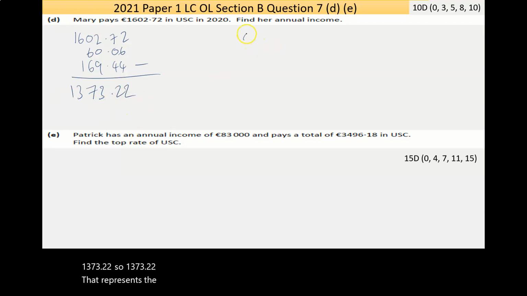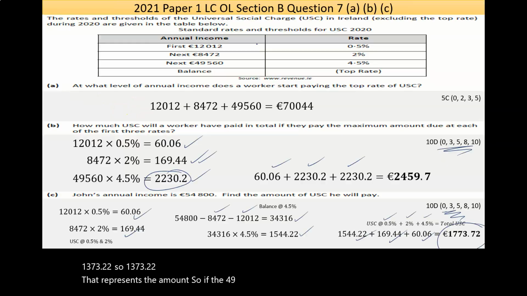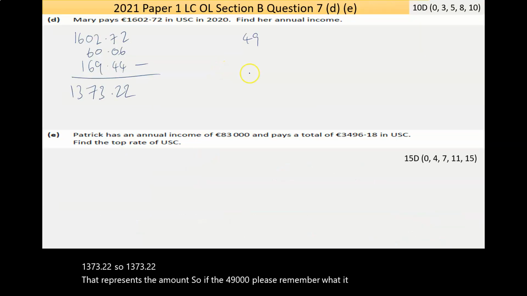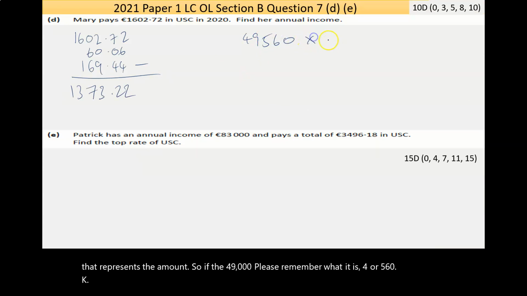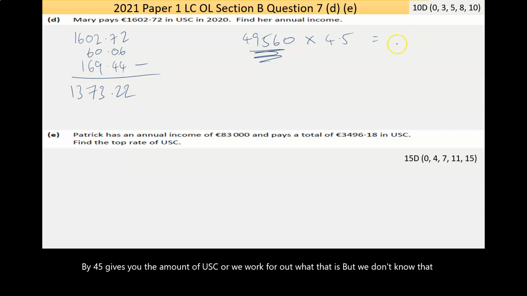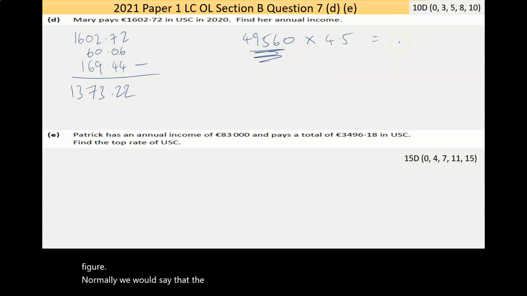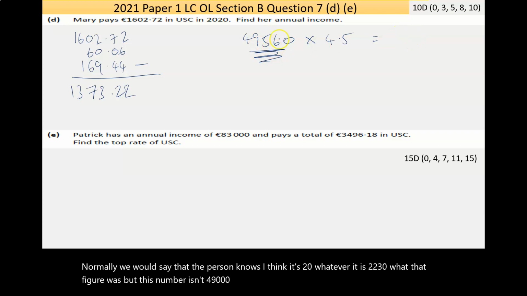So if the 49,560, let me remember what it is, 560, okay, by 4.5% gives you the amount of USC you owe. We worked out what that is, but we don't know that figure, okay. Normally, we would say that the person owes, I think it's 2,230 was what that figure was. But this number isn't 49,560. Okay, we're looking for this number. So I'm going to replace that with X.